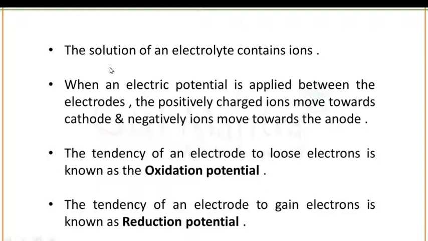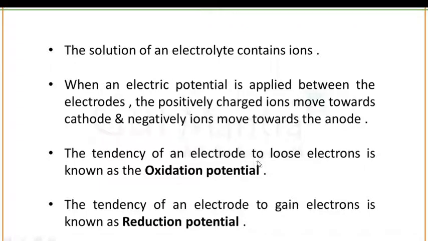When an electric potential is applied between the electrodes, the positively charged ions move towards the cathode and the negative ions move towards the anode.